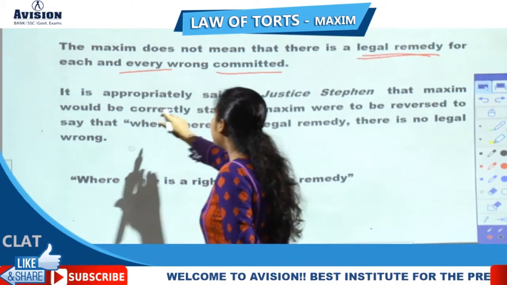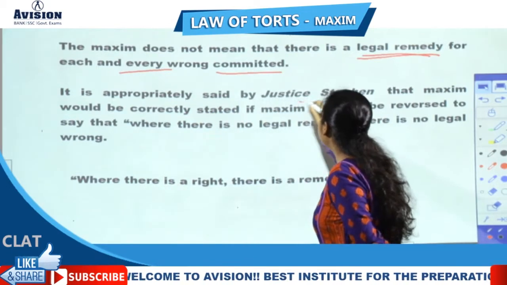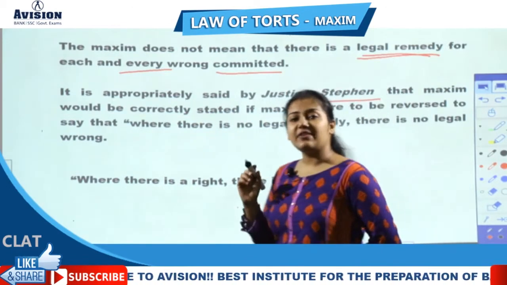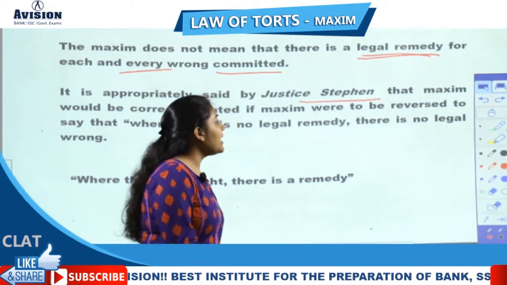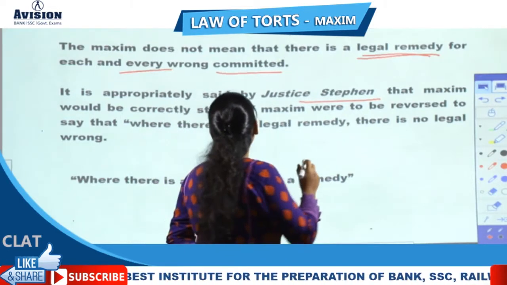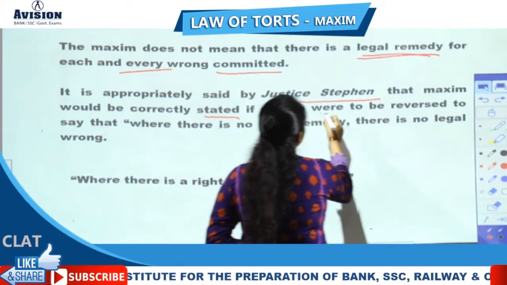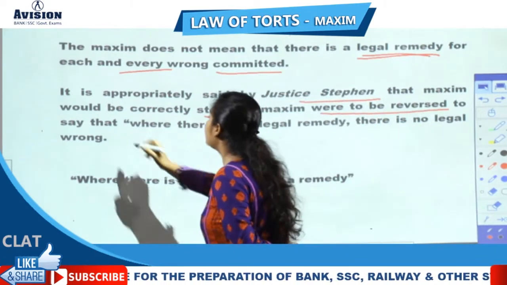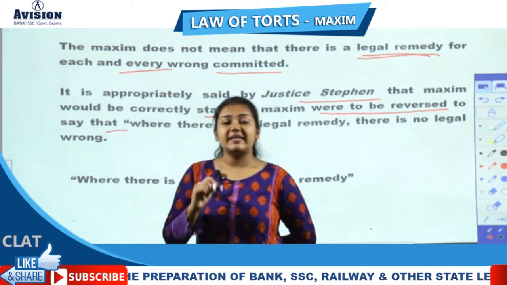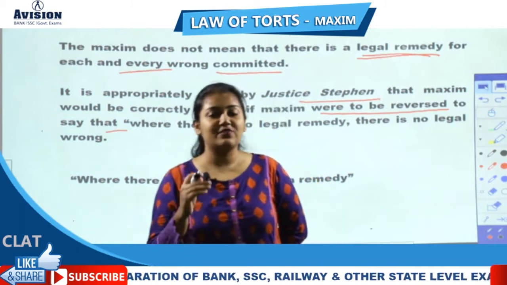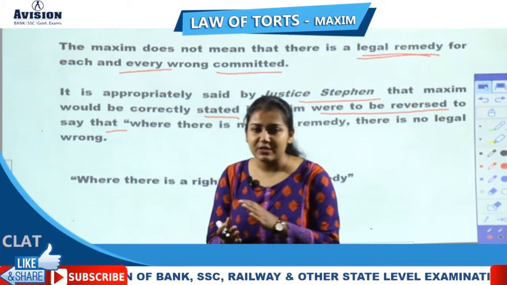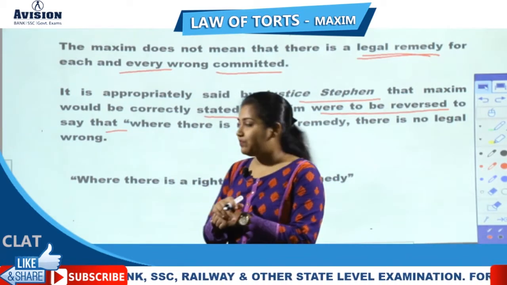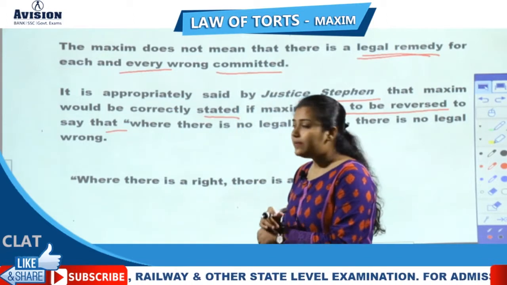It is appropriately said by Justice Stephen that the maxim would be correctly stated if it were reversed. So we will get the correct meaning of this maxim if we reverse it. What should we do then?